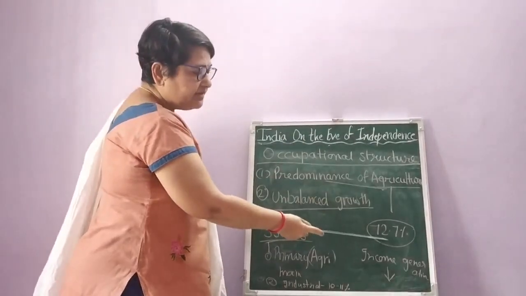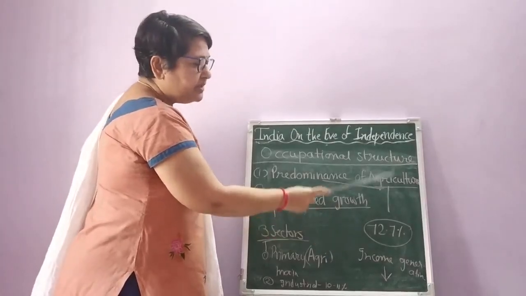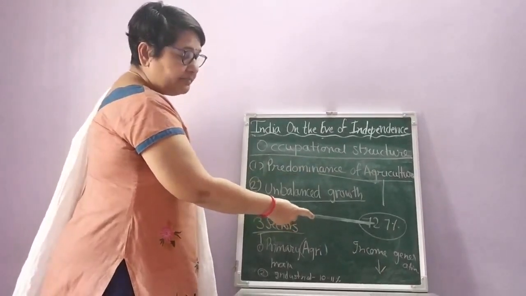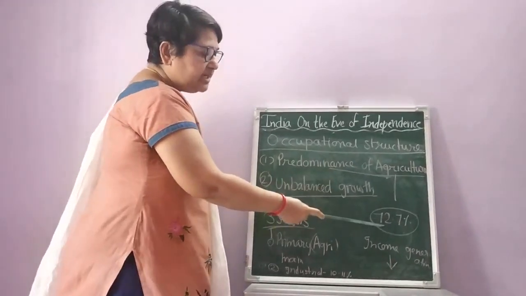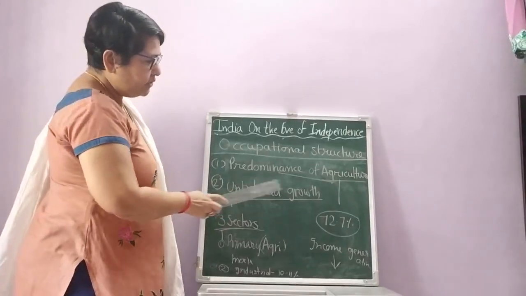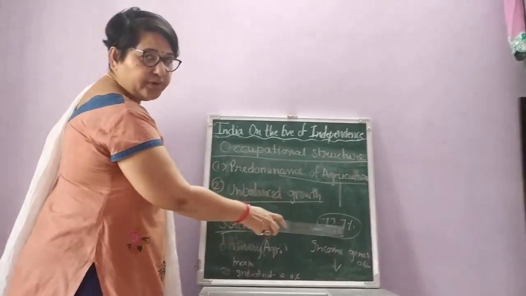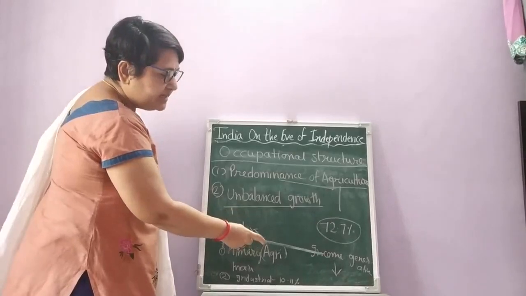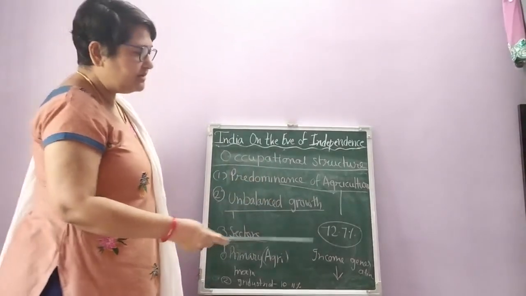How many? 72.7%. And if so many people are engaged in such a sector, obviously the GDP or the income generated by such a sector should be more, that is more than 70%.